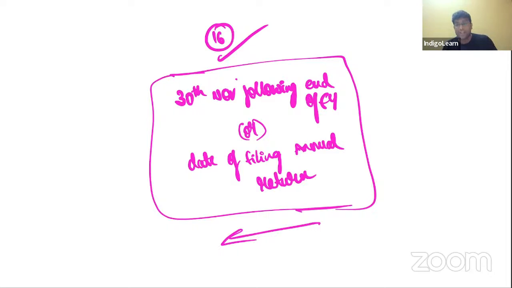Once upon a time, the answer was due date of return for September month. But this point is amended. High probability that a question will come in the exam. And the same time limit applies even in case of returns, rectification of mistake, and even in case of issuance of credit note. So wherever reference was there for September, they extended the time limit till 30th November. So the maximum time limit to rectify the mistake, or to claim input tax credit, or to report the credit note, in all these cases, the maximum time limit is 30th November following the end of financial year, or date of filing annual return, whichever is earlier.